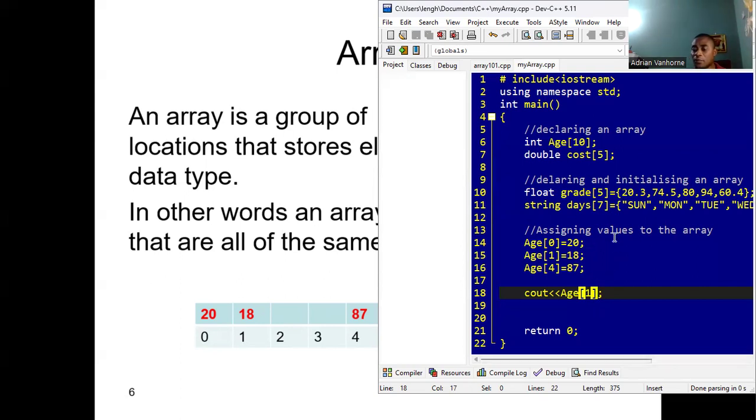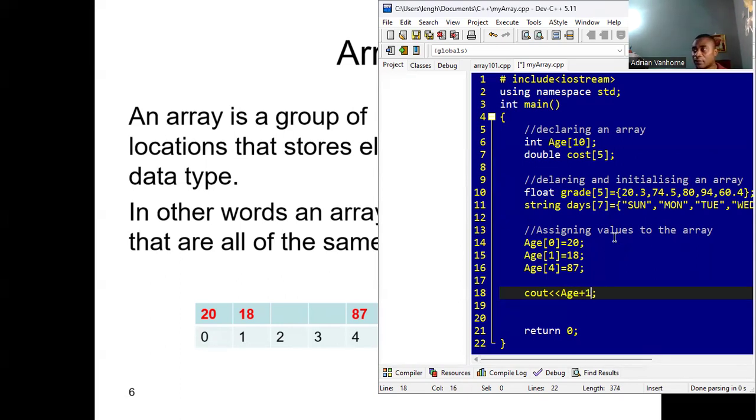So another way that we could access the second element, apart from just specifying index 1, is to use the name. The name of the array by itself is the hexadecimal number which represents the memory address of the first element. So the second element is 1 plus that hexadecimal number of the first element in the array.